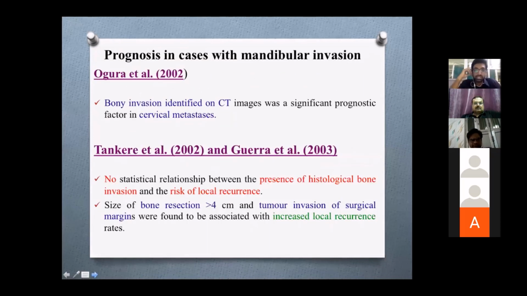Coming to prognosis in cases with mandibular invasion, Ogura et al. in 2002 have shown that bone invasion identified on CT is a significant prognostic factor in cervical metastasis. Tankir et al. in 2002 and Ogura et al. in 2003 have shown that there is no statistical relationship between the presence of histological bone invasion and risk of local recurrence. Only a bone resection of greater than 4 centimeters and tumor invasion of surgical margins were significantly associated with increased local recurrence.